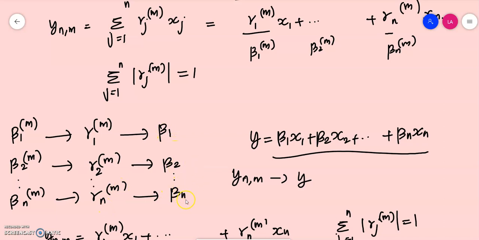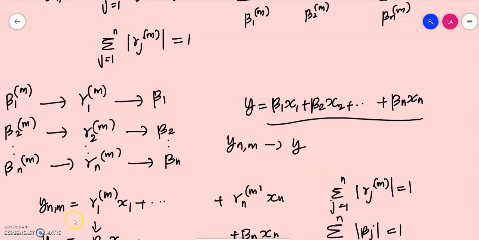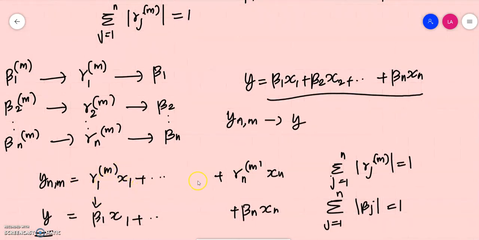Associated with this, we have a linearly independent set of vectors, so we can define a linear combination y as beta 1 x1 plus beta 2 x2, etc., plus beta n xn. Now we can easily understand that the sequence ynm should converge to y, because ynm is defined as gamma 1m x1 plus, etc., plus gamma nm xn. Here x1, x2, etc., xn are fixed vectors, so they do not vary at all.